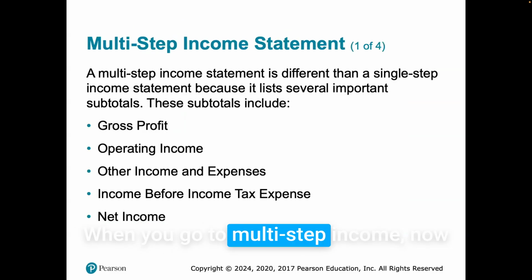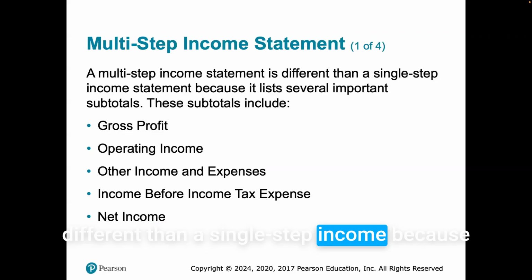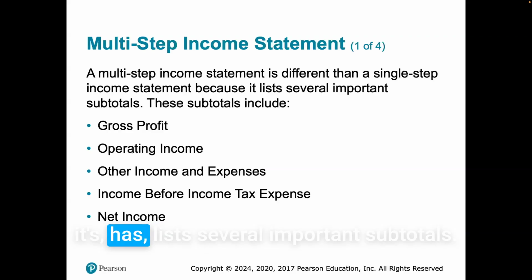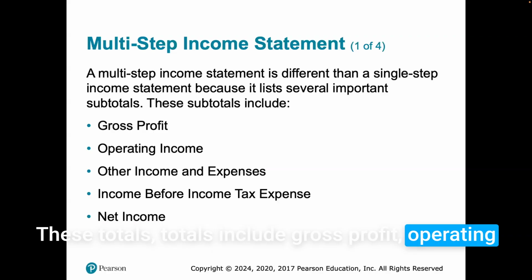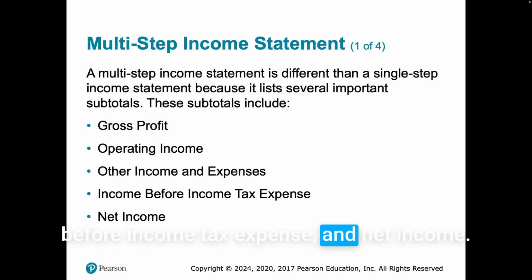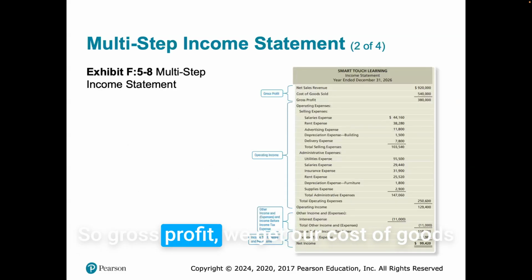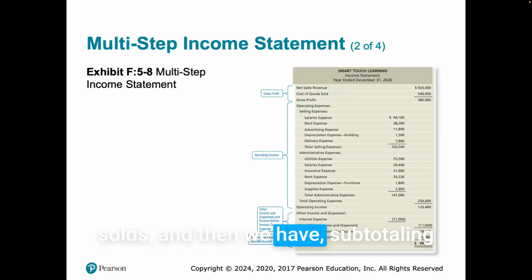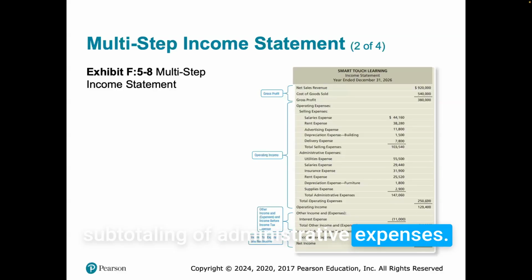When you go to a multi-step income statement, it is different than a single step because it lists several important subtotals. These totals include gross profit, operating income, other income and expenses, income before income tax expense, and net income. So for gross profit, we get our cost of goods sold, and then we have subtotaling of our operating expenses and subtotaling of administrative expenses.